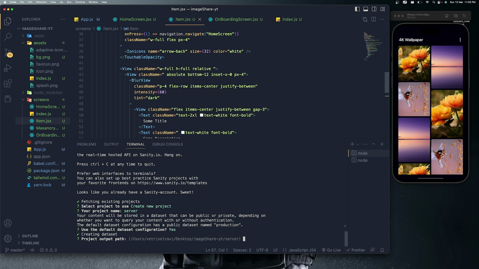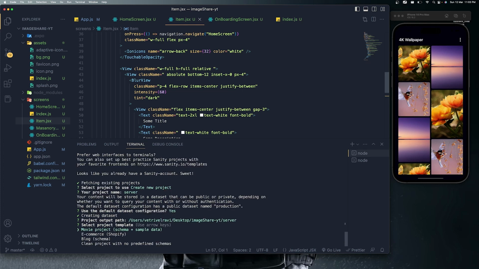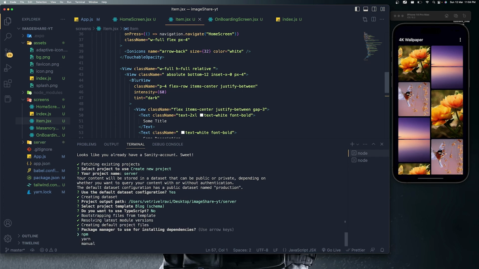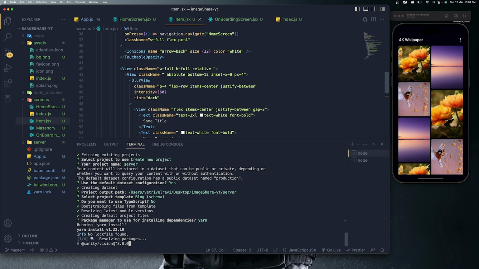So enter. And then what kind of schema are we going to use, since it's version 3? So of course, let's create a blog schema so that we can alter it easily. So let's create a blog schema. And do you want to use TypeScript? No, we need to use JavaScript. So, and it's installing. Do you want to use npm or yarn? In this case, I'm going to use yarn, and now it's installing.